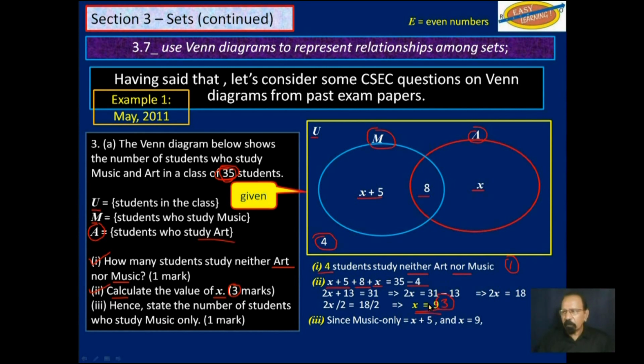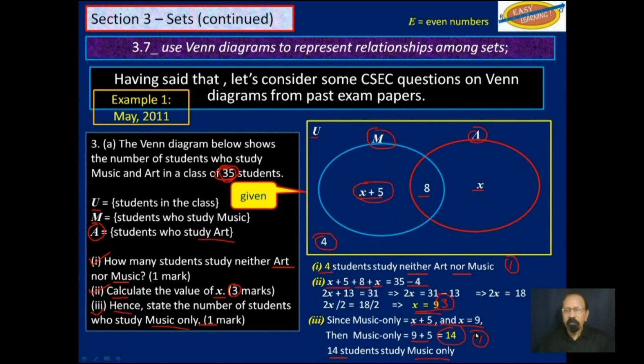And finally, part 3 for 1 mark, it says hence, which means that you have to use what you just did in part 2. State the number of students who study music. So we know music alone is x plus 5, and we just calculated that x is 9. So music alone will be 9 plus 5, which is this, which gives us 14. So 14 students study music only, and that's for 1 more mark. So there are your 5 marks.